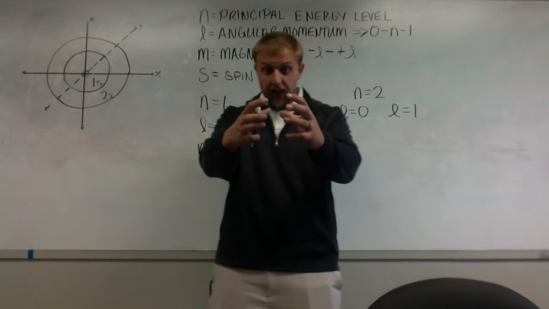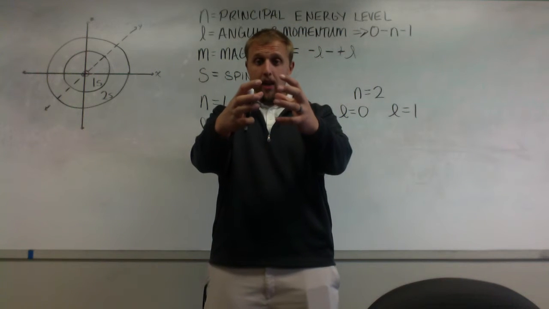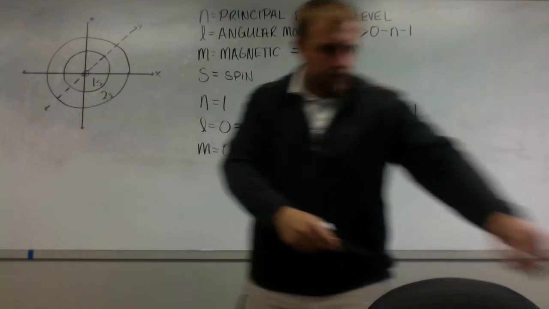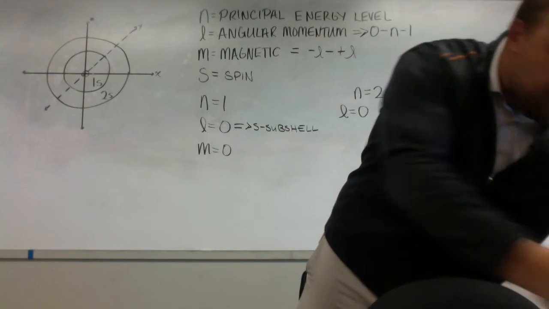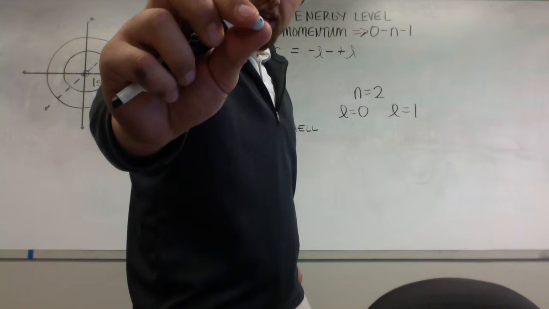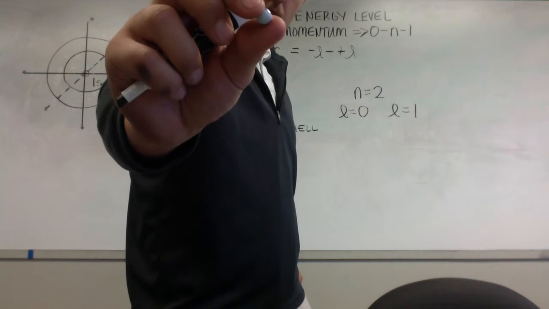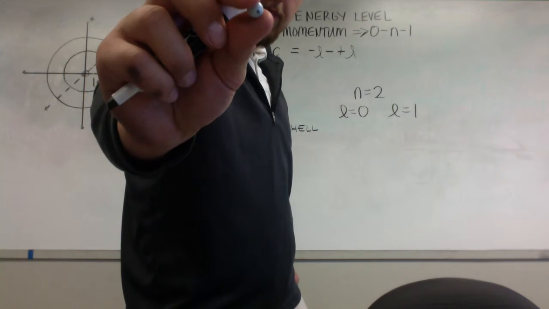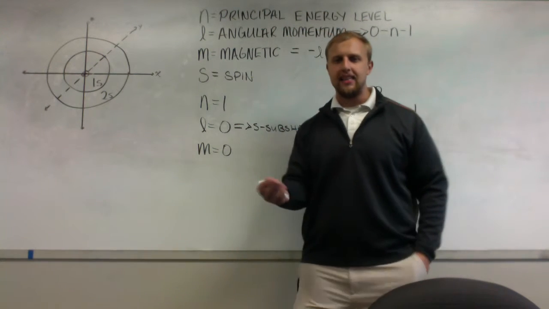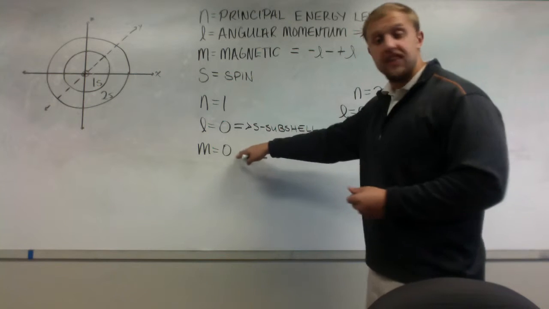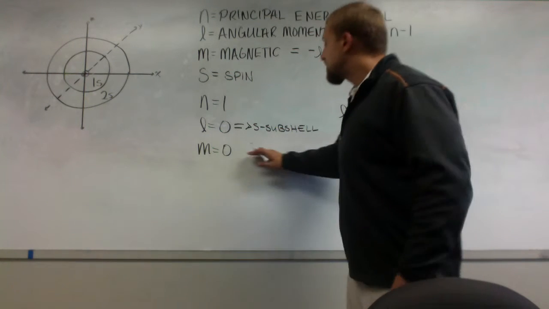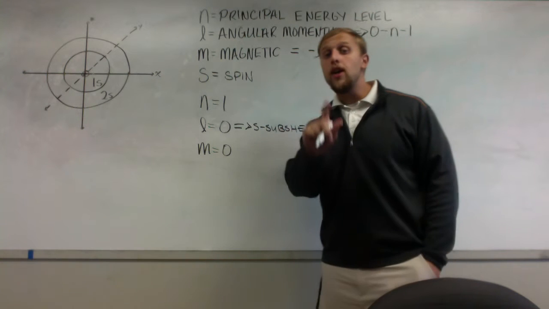A sphere is a sphere. If it's sitting in 3D space, my sphere looks like this. If I rotate it, still a sphere. Now if you look at this ball, it's a sphere. If I rotate it this way, it doesn't change its orientation in 3D space. I can spin it all I want, and it doesn't face or favor any axis. That means that it has one physical orientation. So now that means that my s subshell has only one orbital.